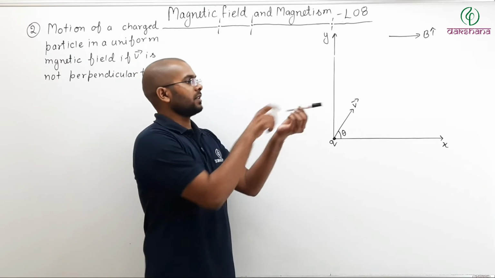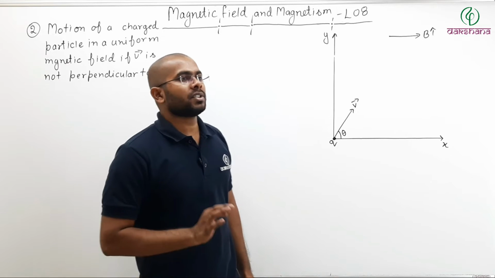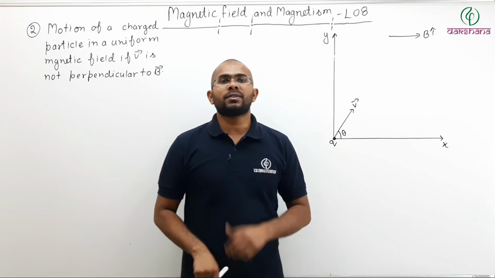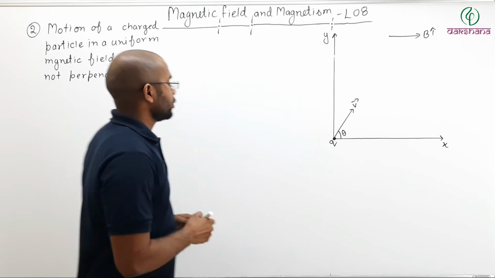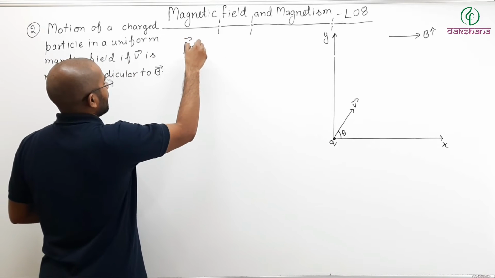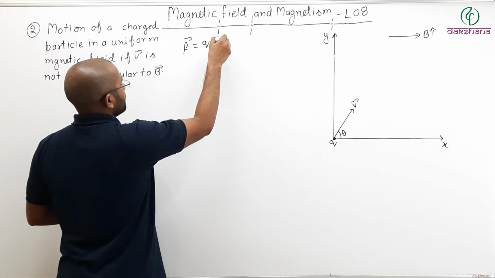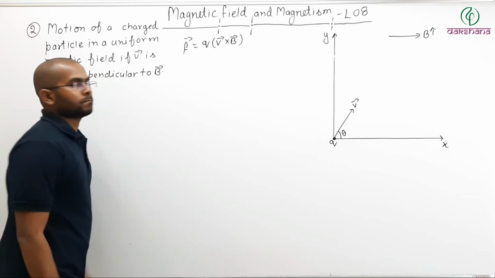Meaning, if this is the field, I projected my particle like this. Now let us try to find the force on that charged particle. You already know the force on a charged particle: F equals Q times V cross B.